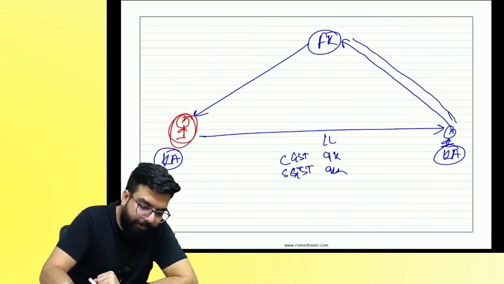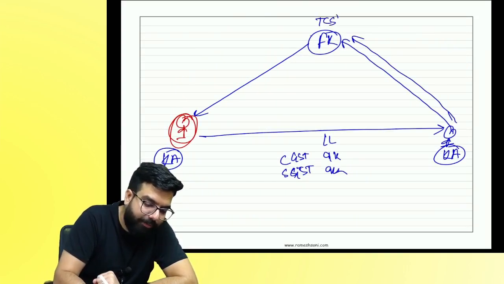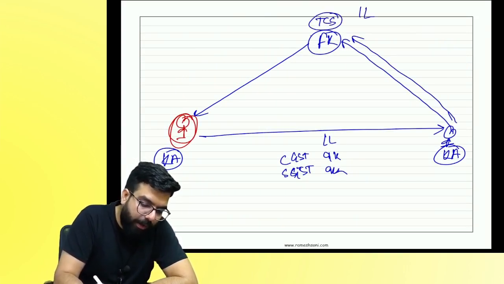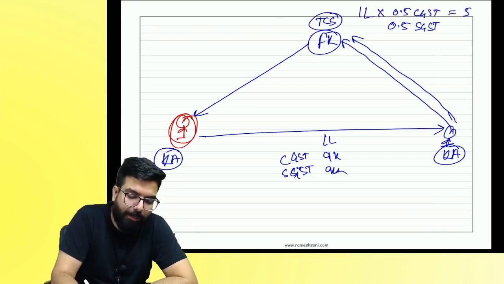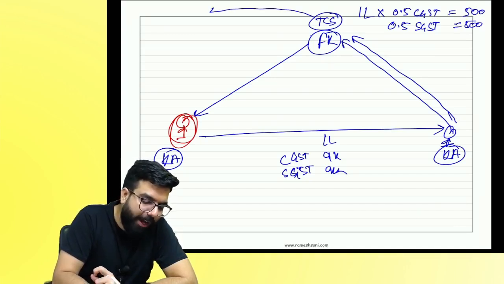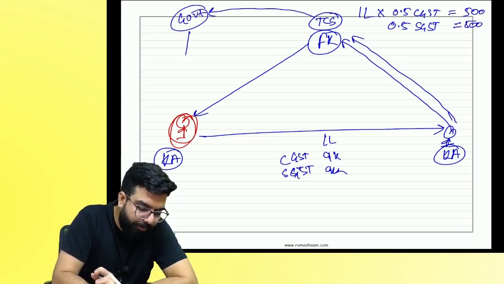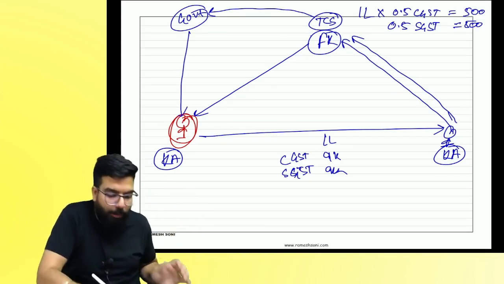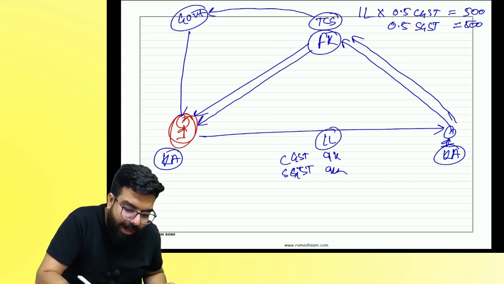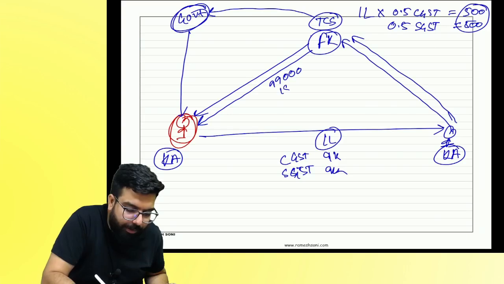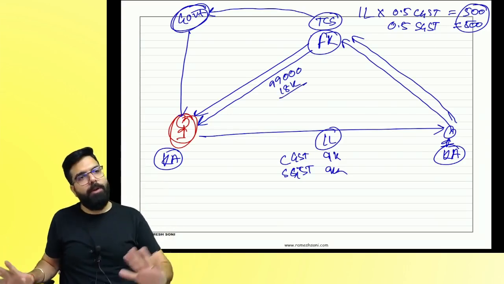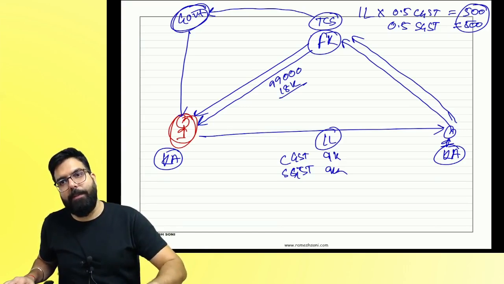Flipkart will make the payment. Flipkart will deduct TCS. How much, and on what amount? On 1 lakh. 0.5% CGST and 0.5% SGST. Sure? Can you tell me how much? 500. And what will Flipkart do with the 500? It will pay it to the government, and the government will give it back to you. Over to the story, everyone. And how much will Flipkart pay you? Out of 1 lakh, 1,000 it paid to the government. 99,000 plus 18,000 GST. Are we all 100% clear? People, please tell me if you have any doubt.